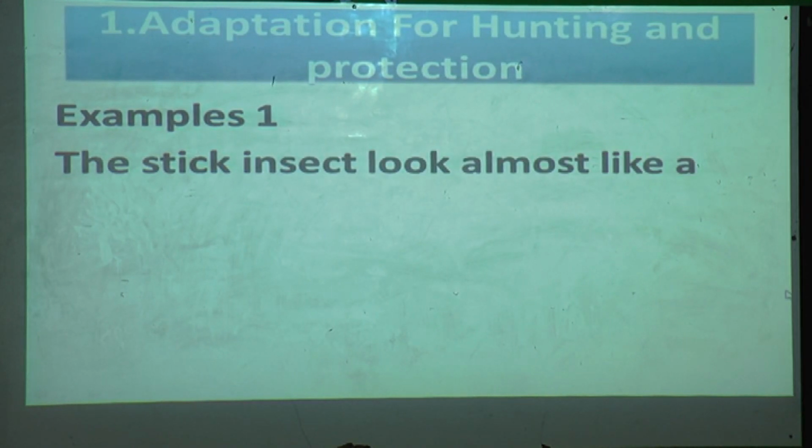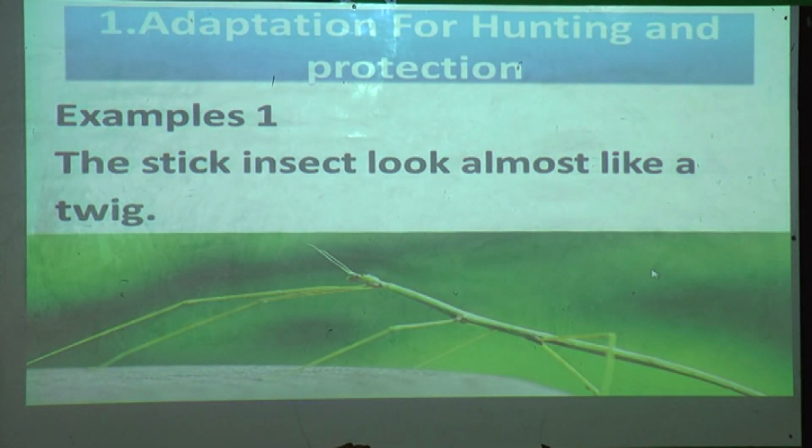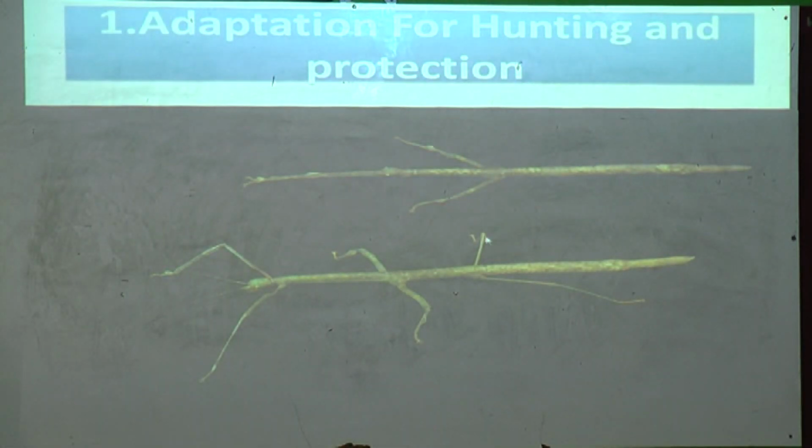The stick insect looks almost like a twig. Just now you have seen the insect. That insect is called a stick insect. It looks almost like a twig of a tree. Observe this picture carefully. This is a twig of a tree, but this is the insect, the stick insect.